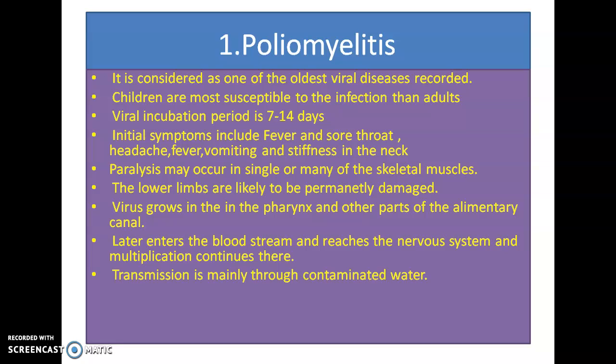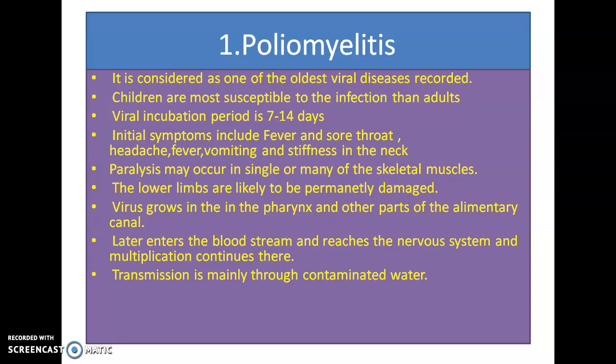And in severe cases, it generally causes paralysis. Paralysis may occur in a single or many of the skeletal muscles. The lower limbs are much more likely to be permanently damaged. The virus initially grows in the pharynx and generally spreads into other parts of the alimentary canal.